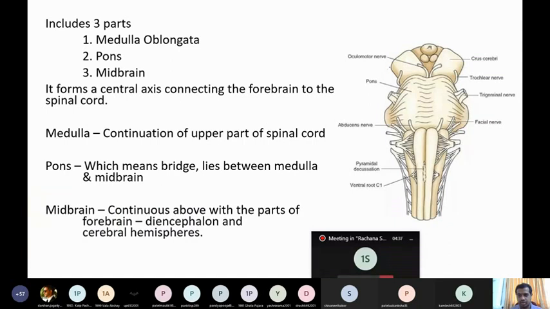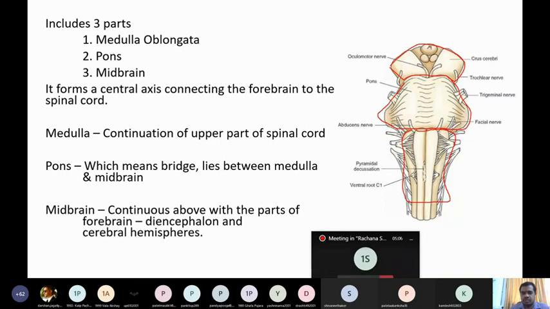You can see, so this much part is the midbrain, and below that, up to here, it is pons, and below the level of pons, this much is the medulla oblongata or medulla. Okay, so these are the three parts. From below upwards: medulla, pons, and midbrain. Is it clear?